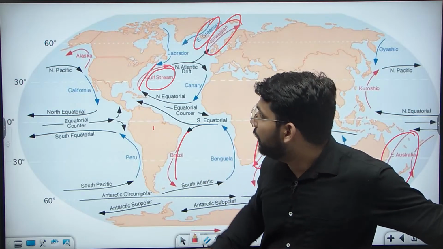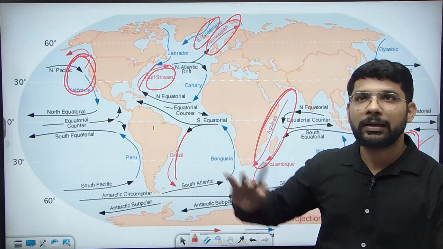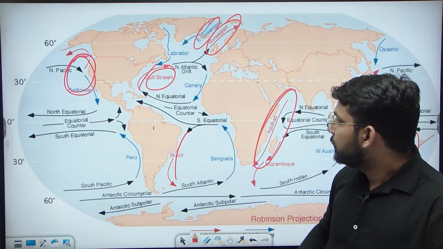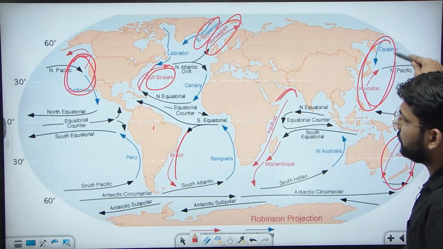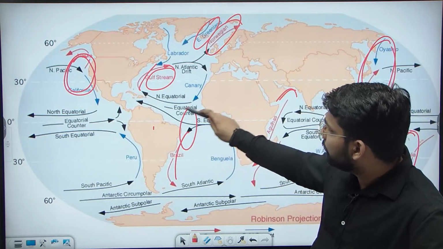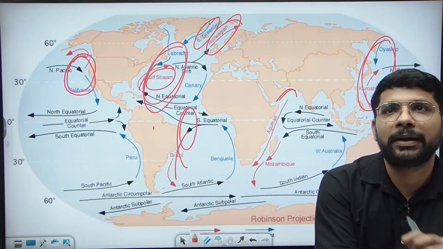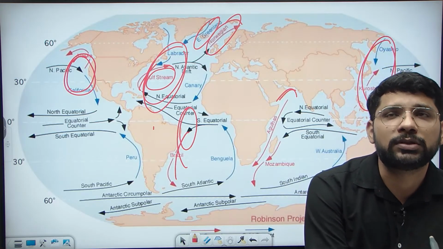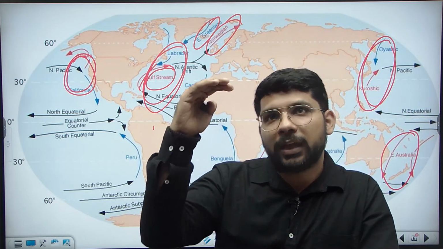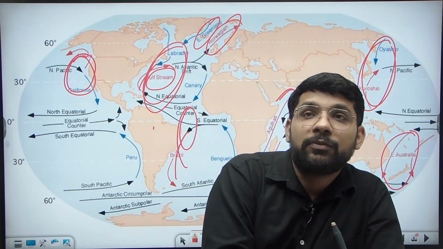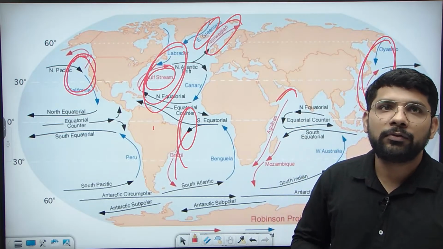If you see anywhere like this region, where the cold current and the warm current are meeting together, this is a high fishing ground. Similarly, in this area, on the Japan coast, where the cold current and the warm current are meeting together, they are making a fishing ground. It has the highest nutrients, and it creates a suitable temperature for fishing. So this is one of the largest regions.